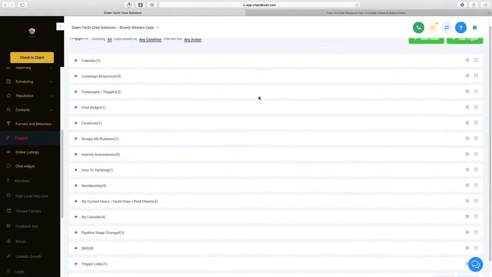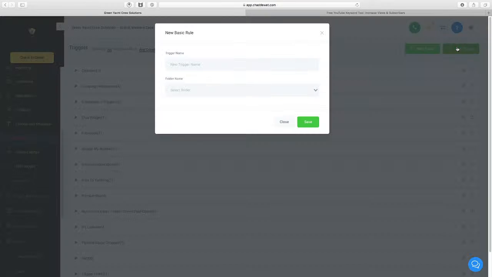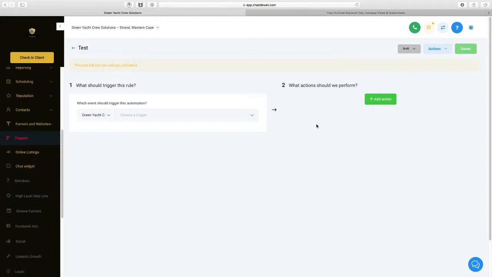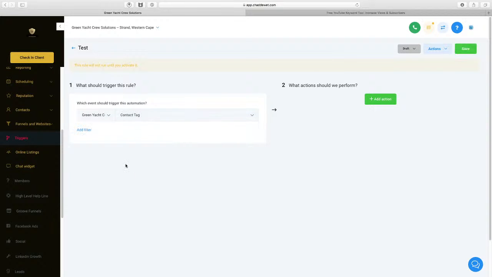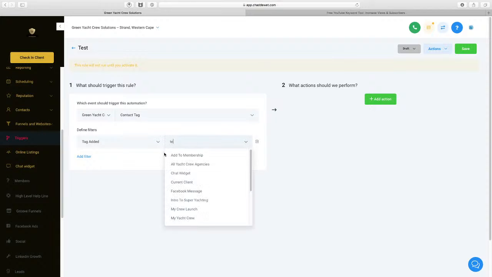Underneath triggers, we'll come and do a test trigger. Okay, and this is what we can do with the test. This is amazing. This section here is we can go and say in the system, the CRM, okay, I'm going to go choose a contact tag. Now, a contact tag is quite simple. When a tag is added, which tag? The test tag that we just designed.